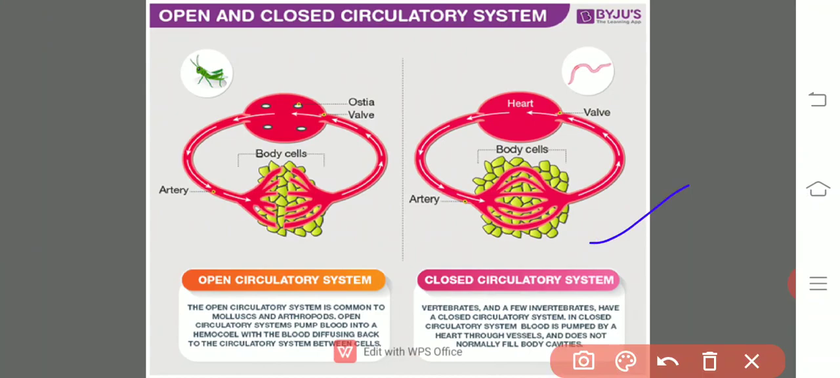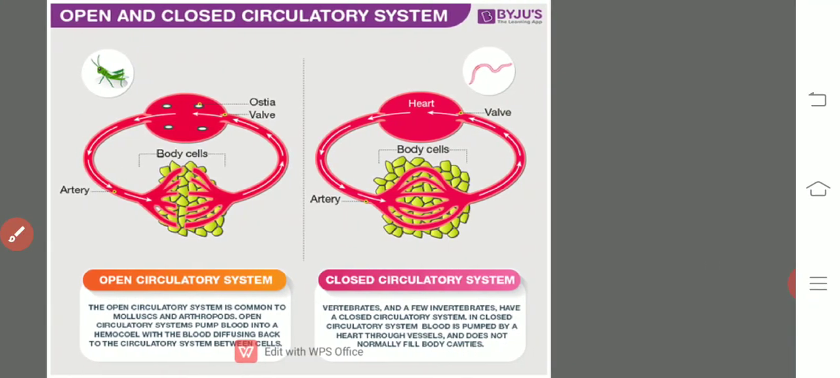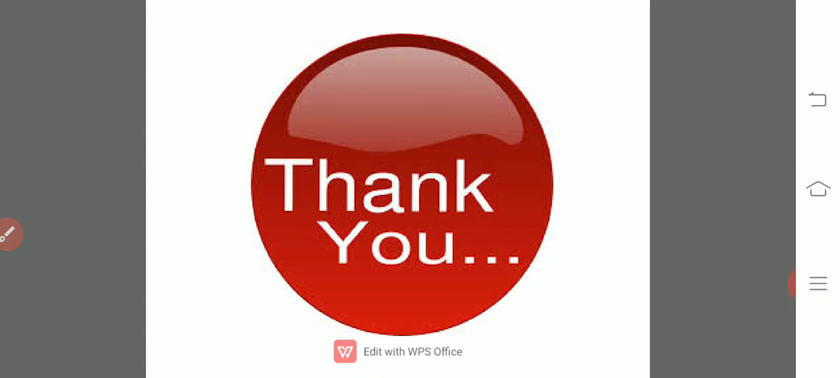That indicates that whenever you compare the open and closed types of circulatory system, the closed type is somewhat more expensive than the open type. Based upon their level of organization, some animals like the arthropods and some molluscans like the gastropods have the open type of circulatory system, and the annelids and other vertebrates have the closed type of circulatory system. This is all about the types of circulatory system in animals. Thank you one and all.